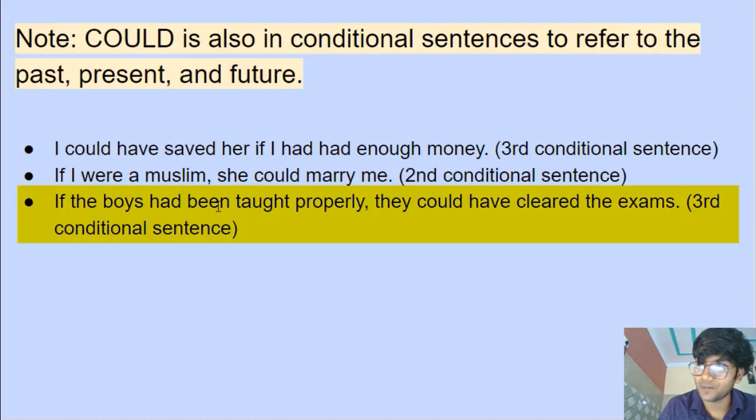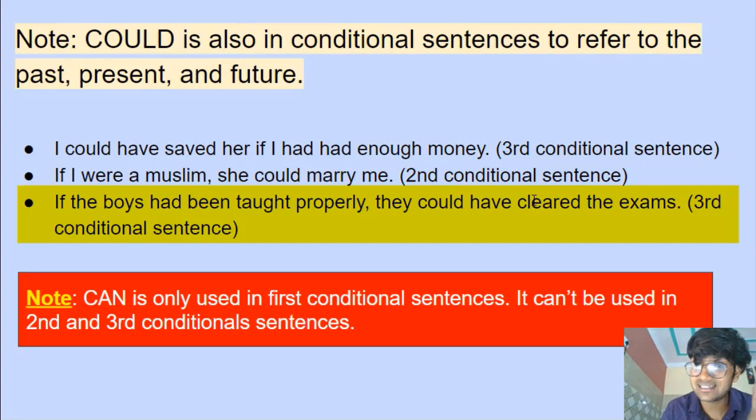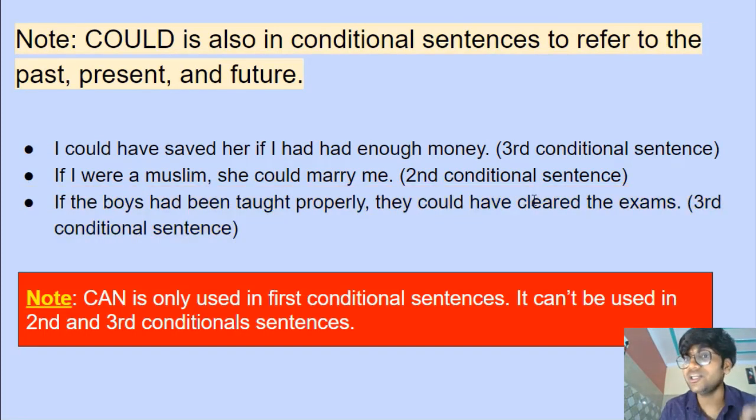If the boys had been taught properly, they could have cleared the exams. If something had been done properly, if the boys had been taught properly, they could have cleared the exams. Third conditional sentence. Can we use can here? We cannot use can here. The only conditional sentence with which we can use can is the first conditional sentence. Can is only used in first conditional sentences, right?